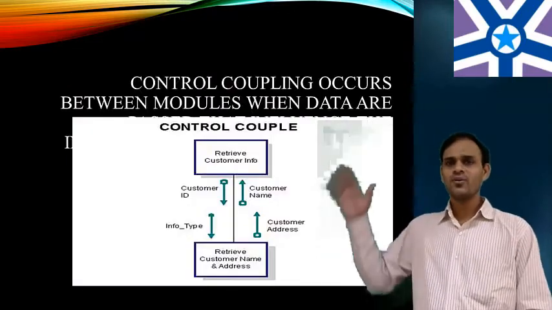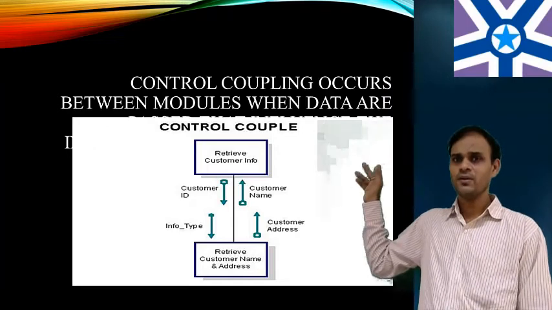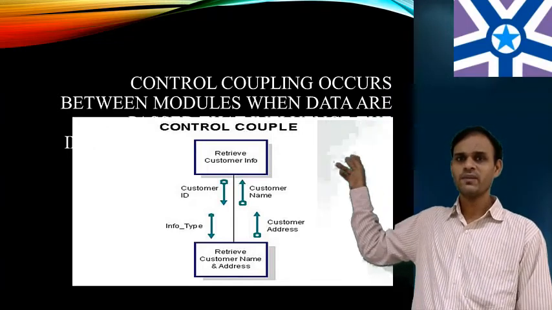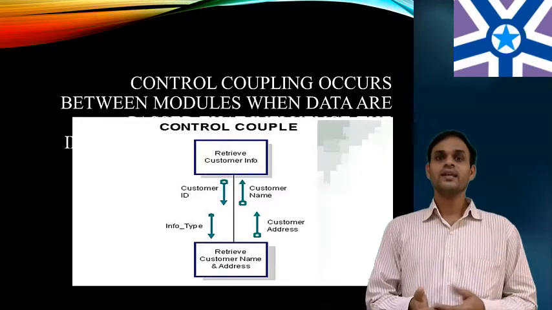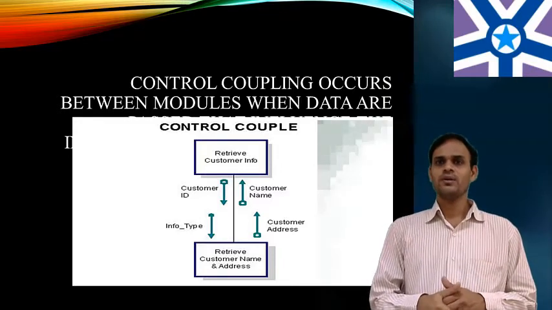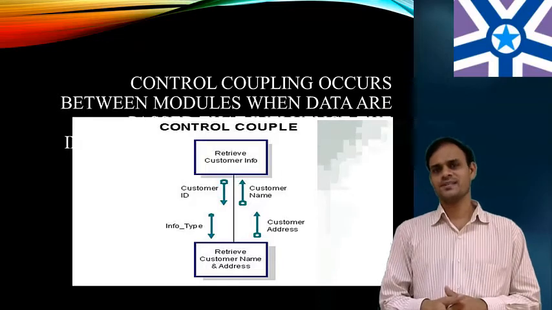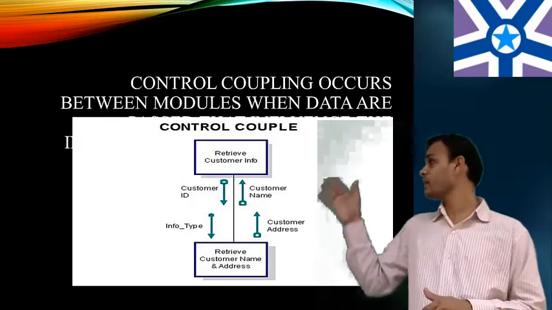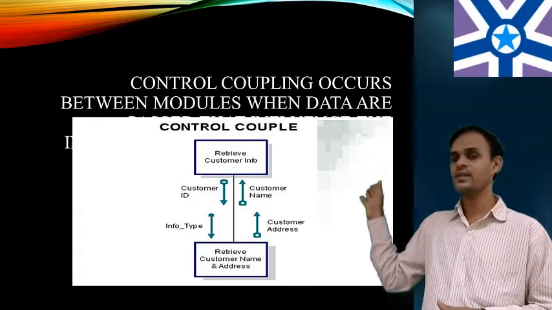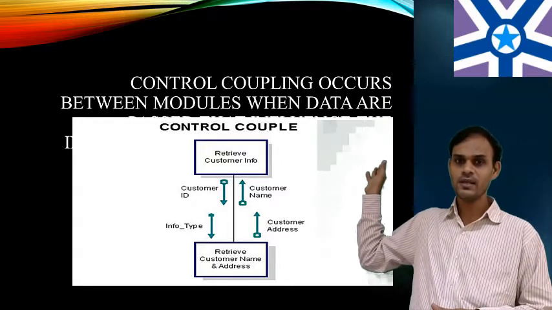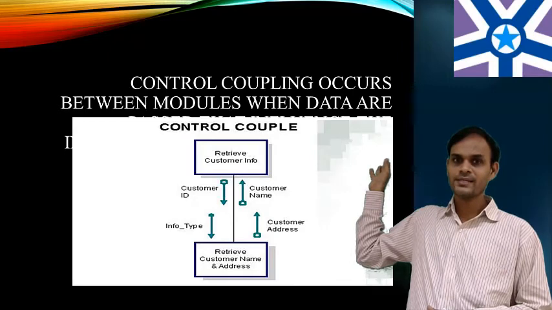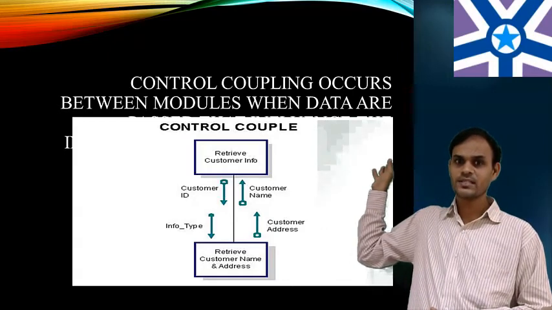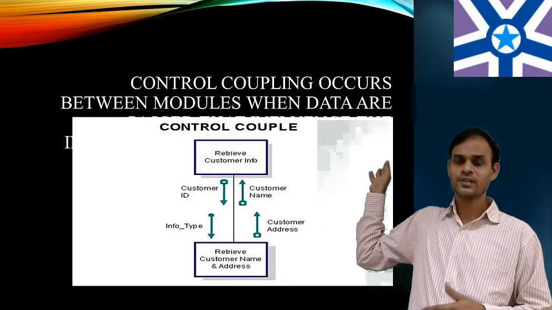Generally control coupling occurs between two modules when the data passed influence the internal logic of a module. Examples are flags and switches. See the diagrammatic representation of control coupling, how it passes the data. Retrieve customer information, which can consist of the customer ID. Based on the customer ID we can get the information type.